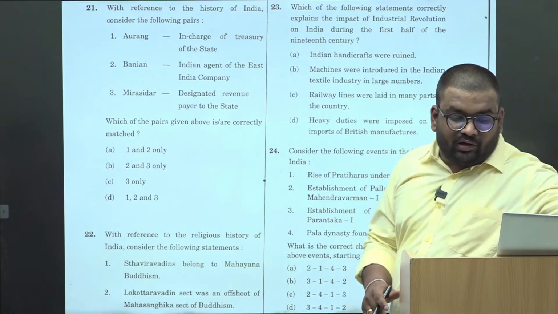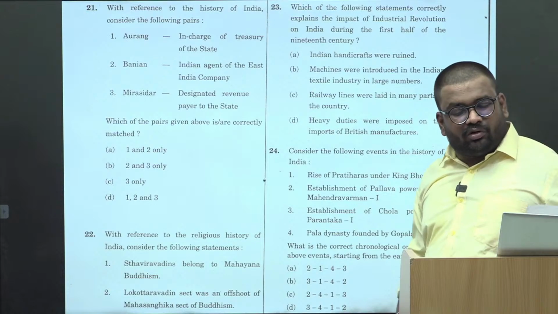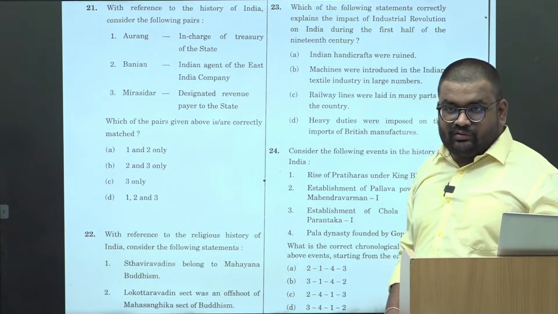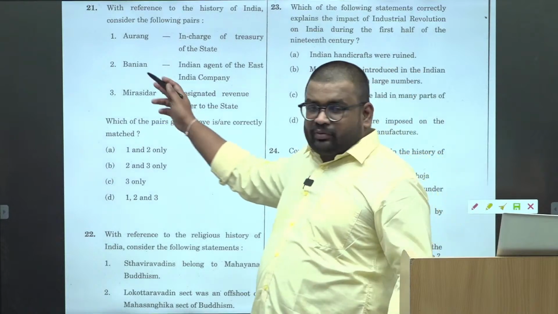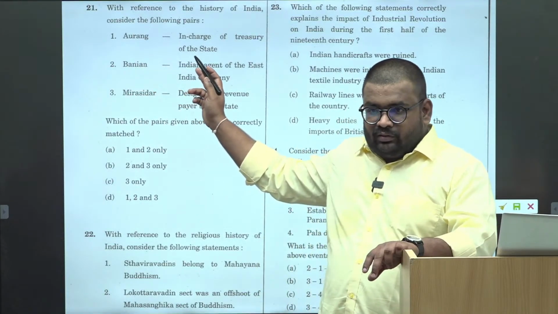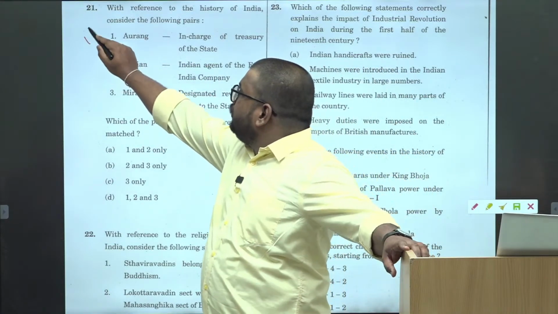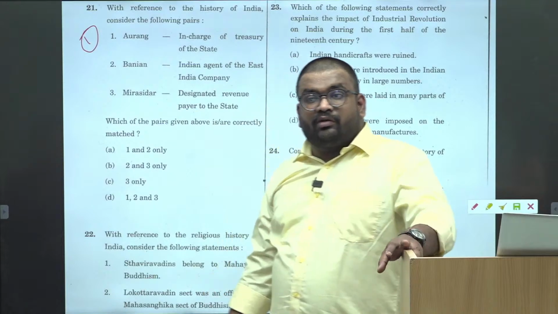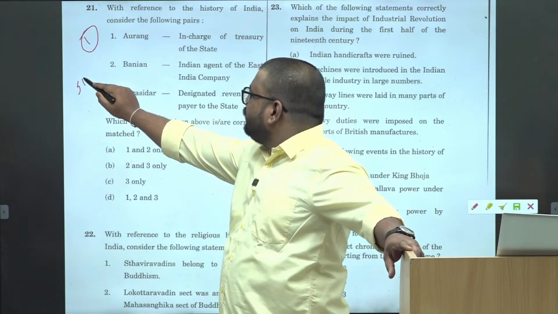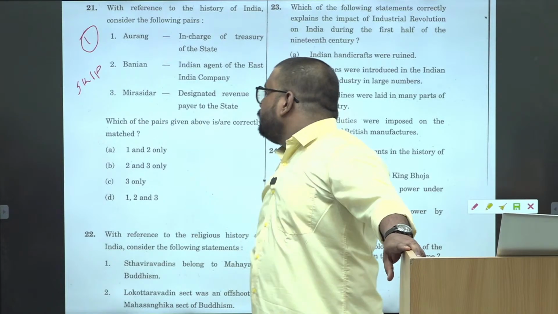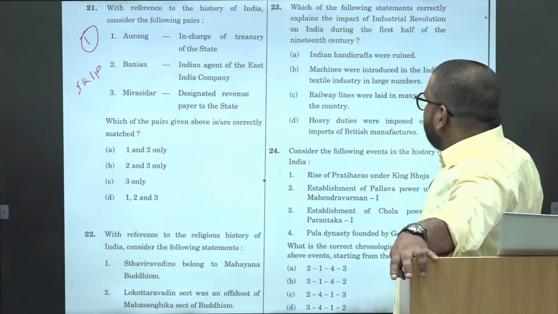Only if you have the knowledge, then you attempt, otherwise you skip this particular question. I think this is the first question which we are going to skip, right? So just make a note how many we got wrong and how many we have skipped. There is no logic here.